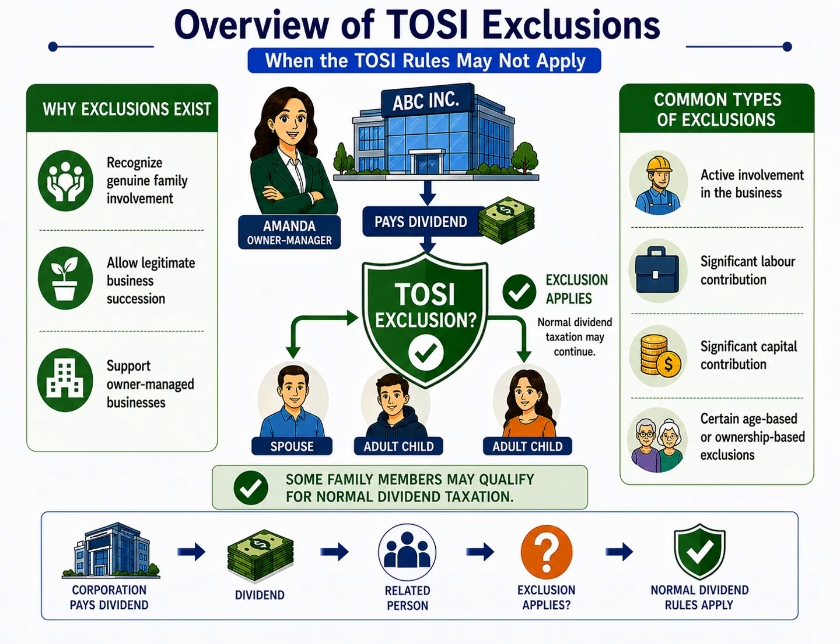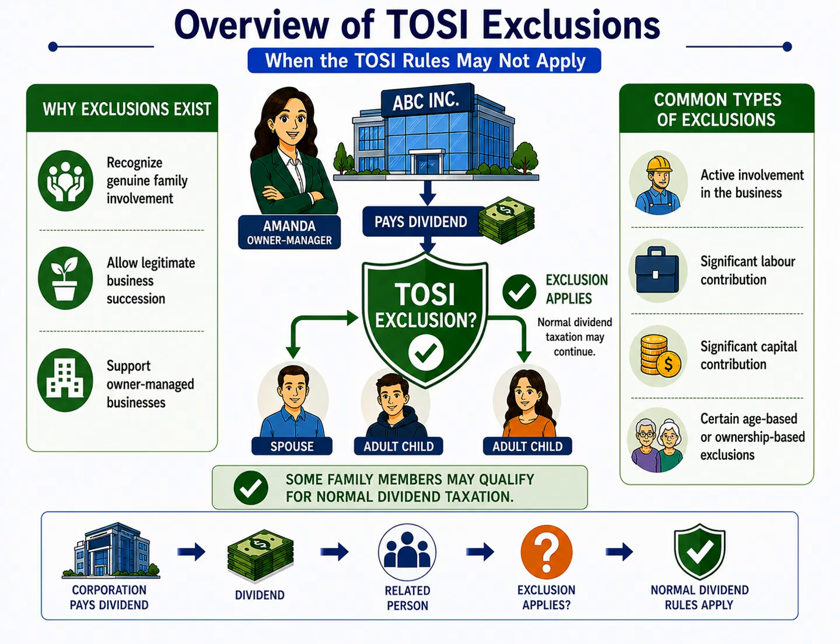A simple way to think about the process is to follow 4 steps. First, the corporation pays a dividend. Second, determine whether the recipient is a related person. Third, determine whether a TOSI exclusion applies. If the answer is yes, the dividend is taxed under the normal dividend rules. If not, the TOSI rules may apply.